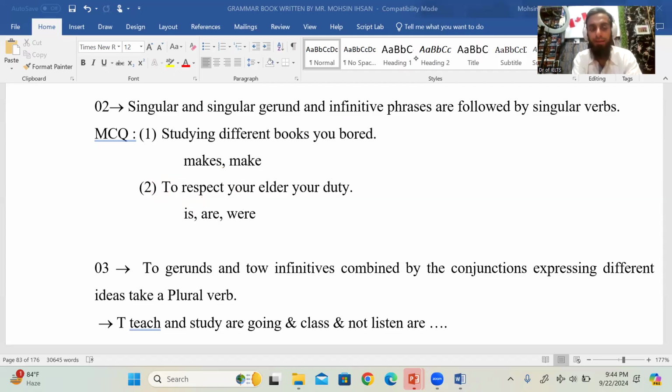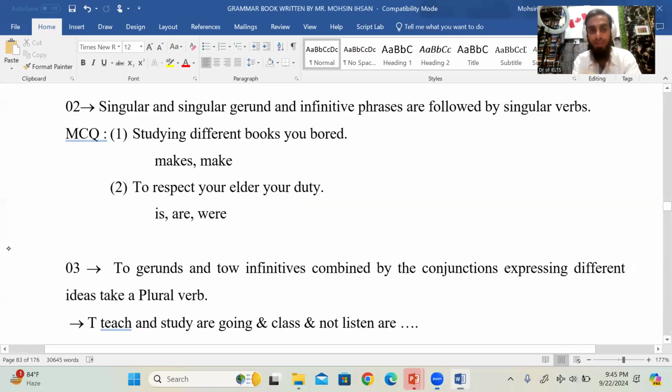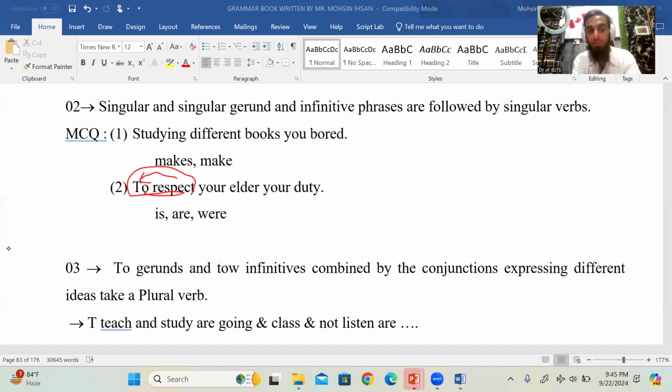After to, after can, could, would, should, after all these, we use the first form of verb, to respect, right? Now, if to comes once in a sentence with a verb, we use a singular verb. But if it comes twice in a sentence, then we use plural. For example, to respect your elders is your duty. First, use a singular verb, and after to use the first form of verb.